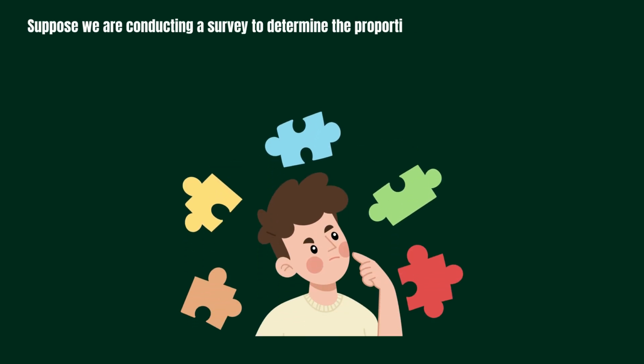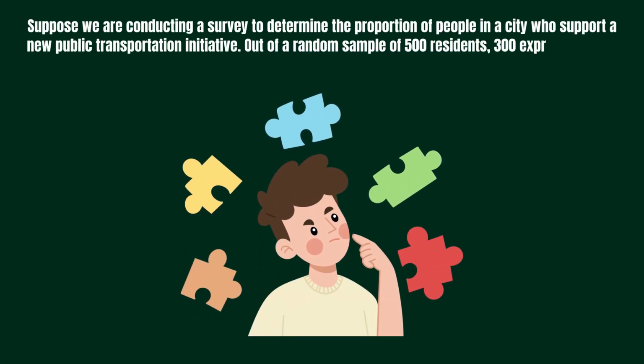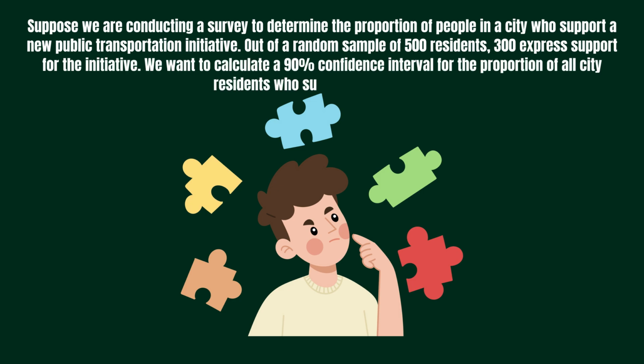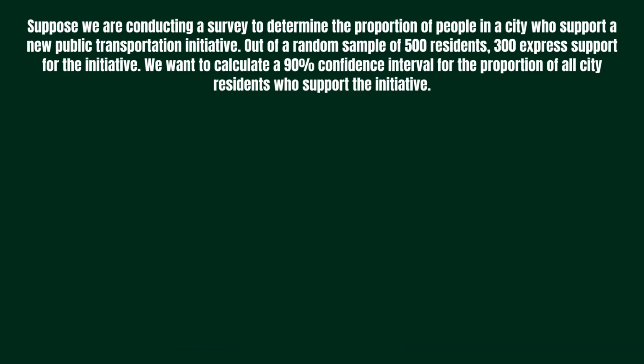Let's have another example. Suppose we are conducting a survey to determine the proportion of people in a city who support a new public transportation initiative. Out of a random sample of 500 residents, 300 express support for the initiative. We want to calculate a 90% confidence interval for the proportion of all city residents who support the initiative.